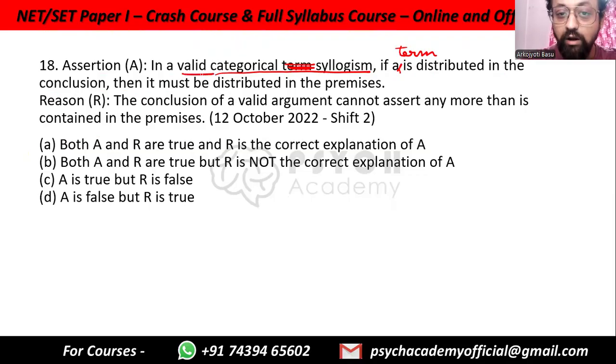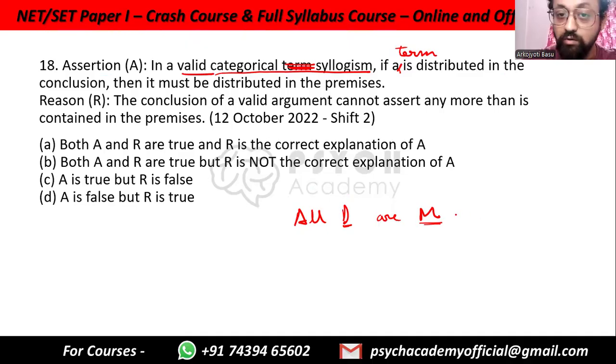So if it is a valid one, then what happens is, distributed means, for example, if we say all dogs are mammals. Here we are talking about all dogs, right? All dogs that there are. So this is distributed. While mammals, we are not talking about all mammals. Some mammals which are dogs, yes, but other mammals we're not talking about. So this is not distributed.